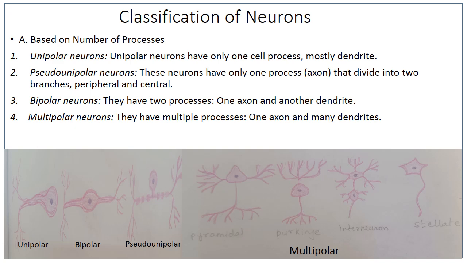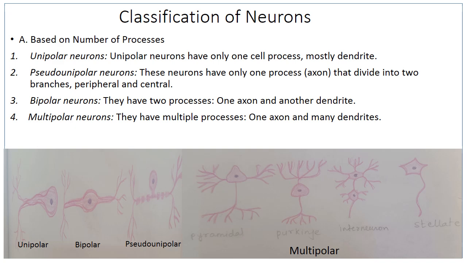Then the next variety is the pseudo-unipolar neuron. They also have one process, but it is mostly axon, and it divides into two branches, peripheral and central. Examples of pseudo-unipolar neurons are the dorsal root ganglia and sensory nerve ganglia. Then the third variety is the bipolar neuron. They have two processes, one is axon and the other is dendrite, and most of the sensory organs have bipolar neurons in them. Examples are the retina, and the ganglionic cells of vestibular and spiral ganglia, which are also bipolar.